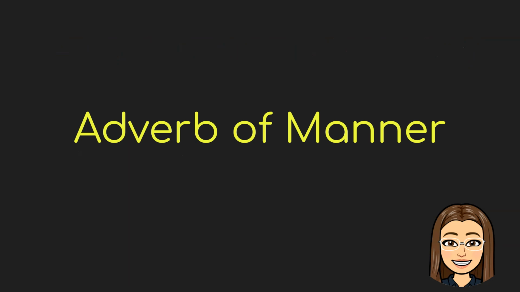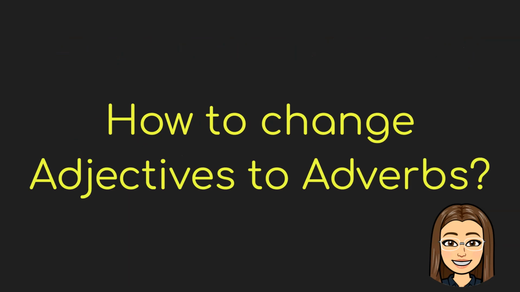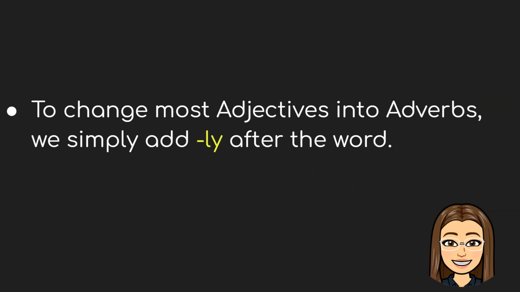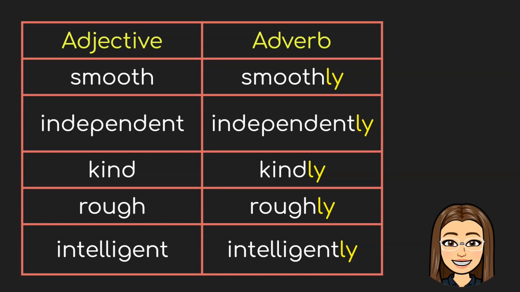And last one, which is our main focus for today, is all about the adverb of manner. How to change adjectives to adverbs. To change most adjectives into adverbs, we simply need to add ly after the word. For example, smooth will become smoothly, independent will become independently, kind will become kindly, rough will become roughly, and intelligent will become intelligently.